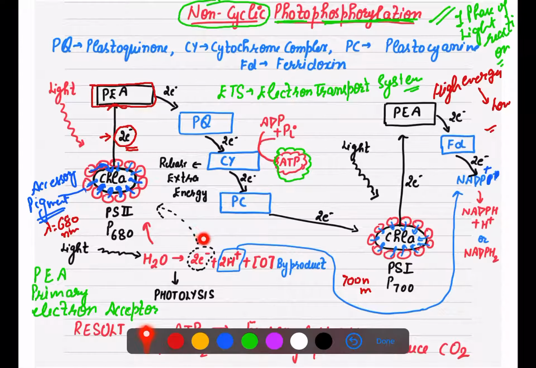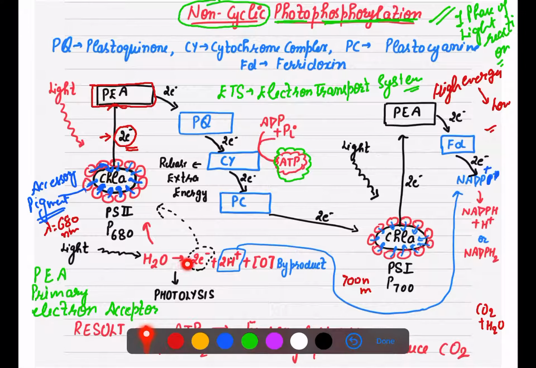There is one thing that you need to understand: water is getting split, because we know that the raw material in photosynthesis is carbon dioxide plus water. Water splitting means water breaks. When does this water break? Only in the presence of light. That is why this process is known as photolysis of water.